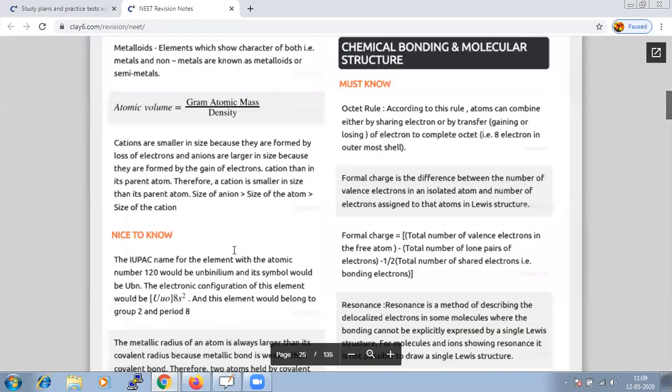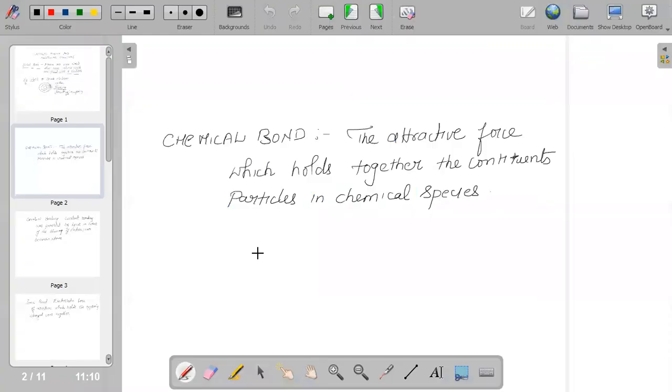When sharing, donating or accepting of electrons takes place, it forms a chemical bond. That is very important. The attractive force that holds together the constituent particles in a chemical species, we say it is forming a bond.